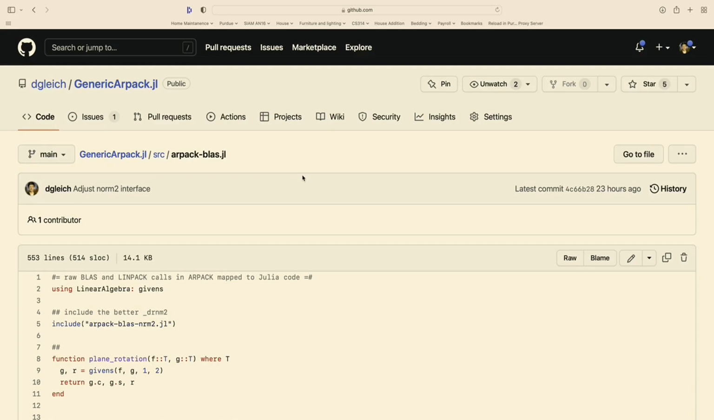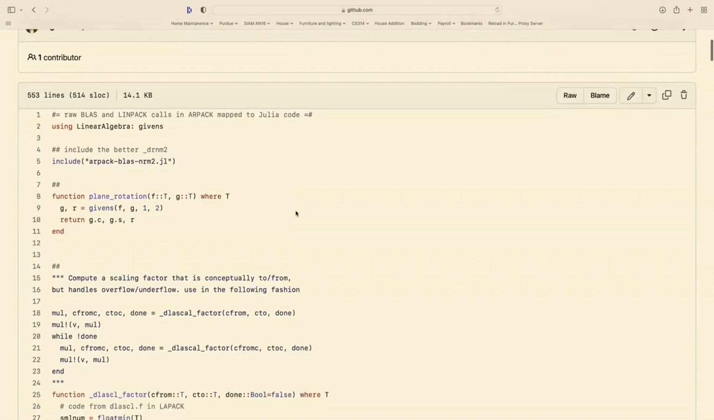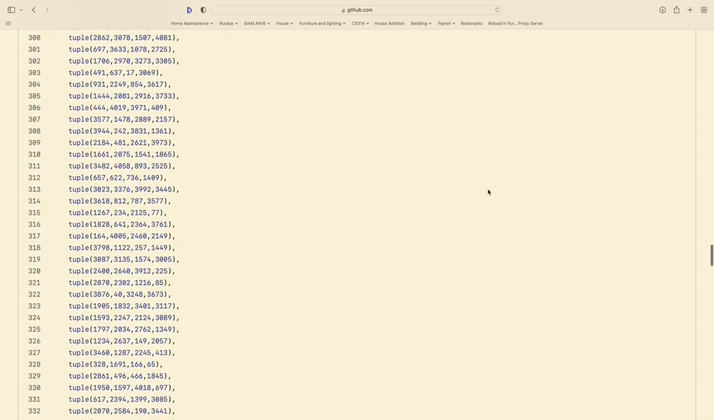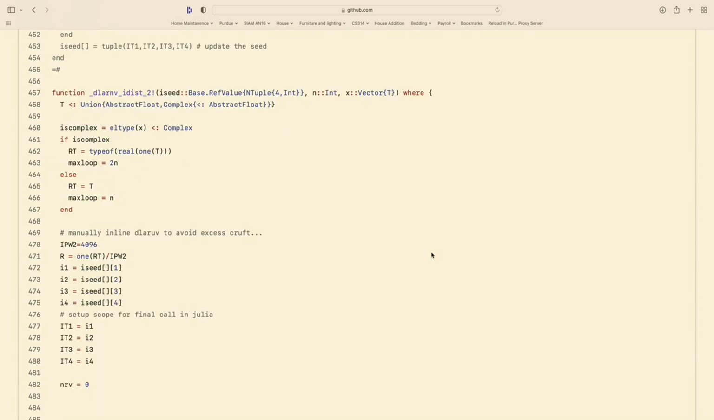And in case you are wondering, this does indeed mean that we need to port the LAPACK random number generator. Here is the code for the random number generator. It has a long sequence of constants. This maps exactly to the same random values that Arpack will give when given the same random seeds.